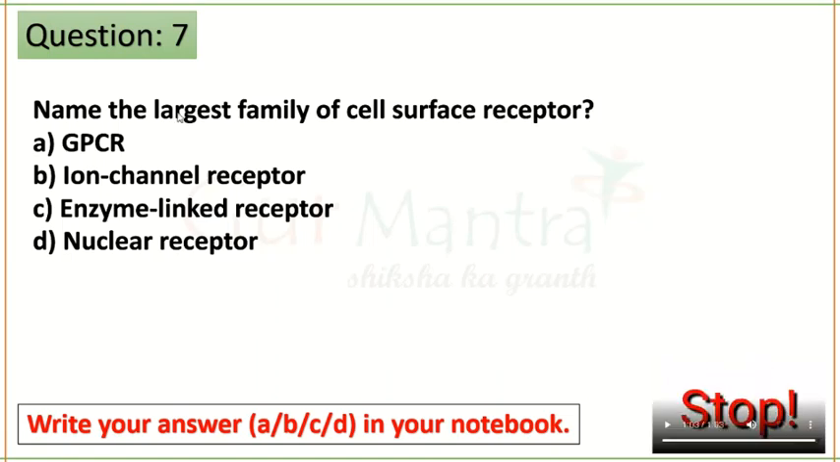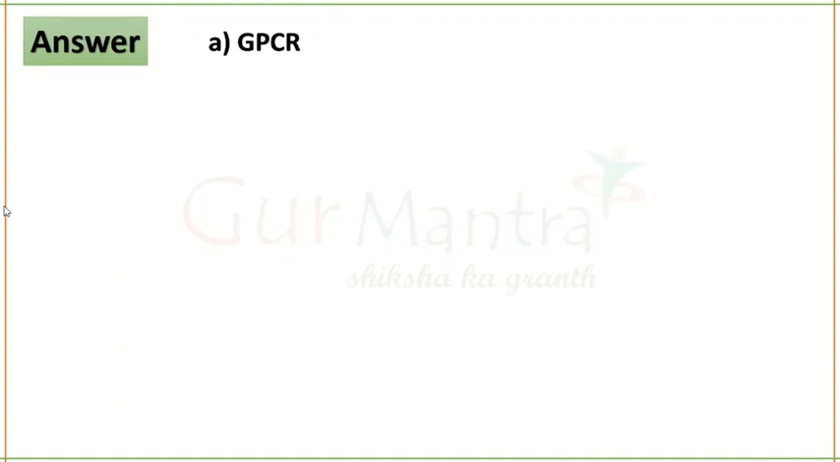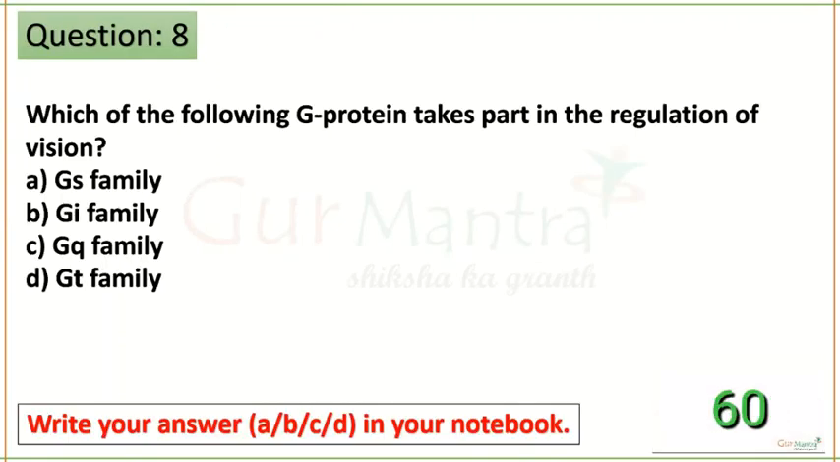Alright, name the largest family of the cell surface receptor, that is your G protein coupled receptors. A is the correct option. Next question. Which of the following G protein takes part in the regulation of vision? Very easy question. They're asking you in vision pathway, we already saw these pathways, GPCR in vision. Okay, what is the G protein that is taking part in that pathway?